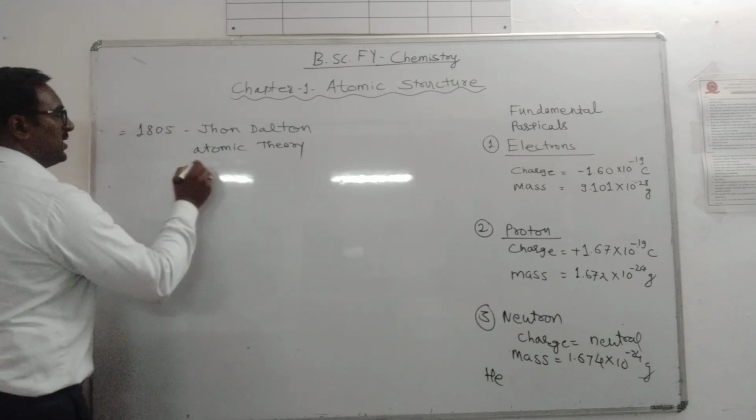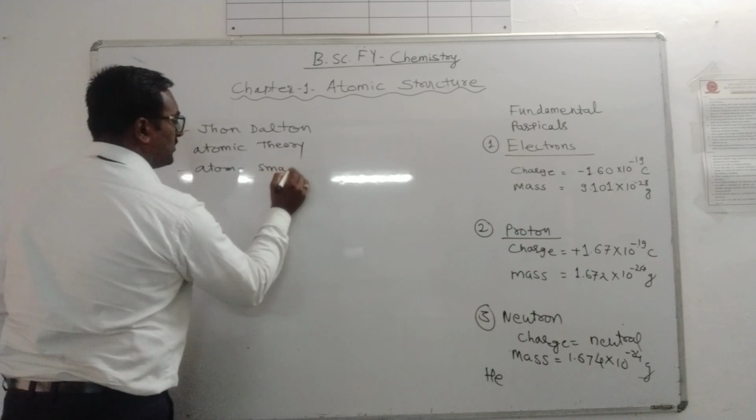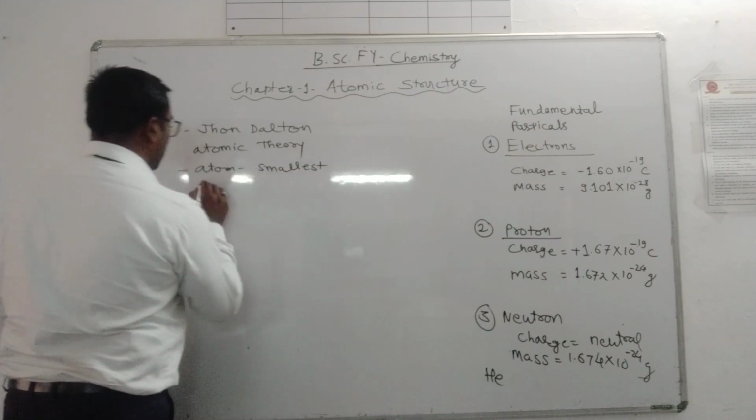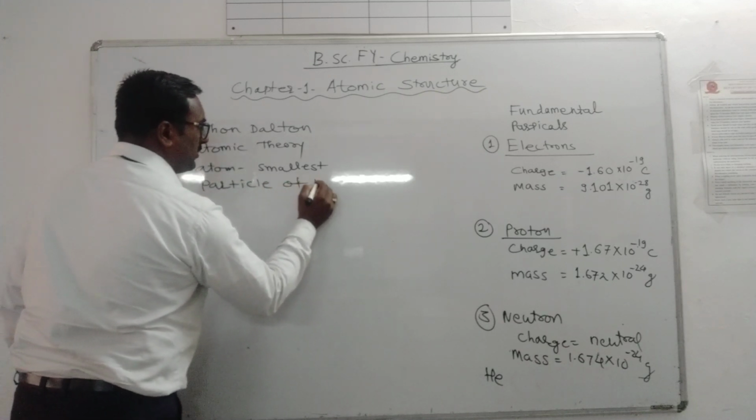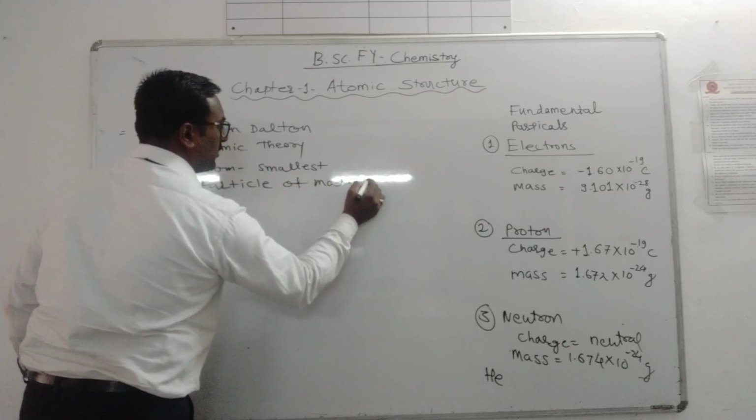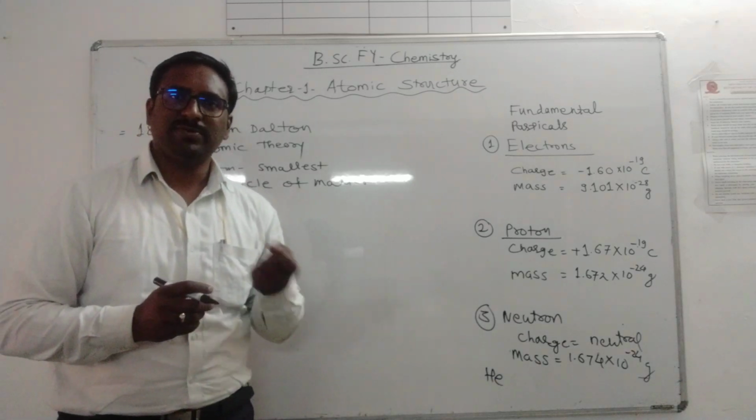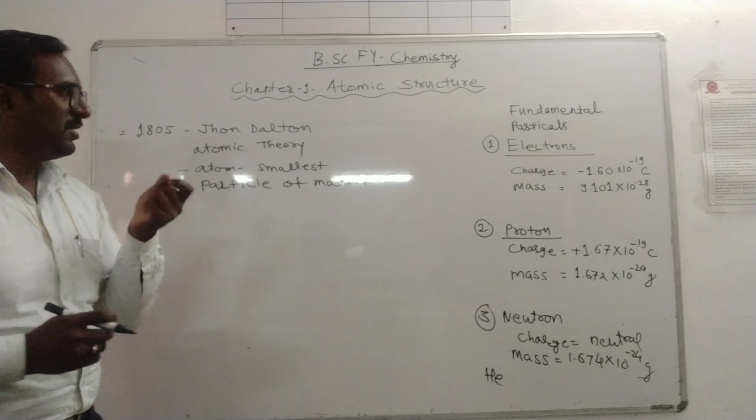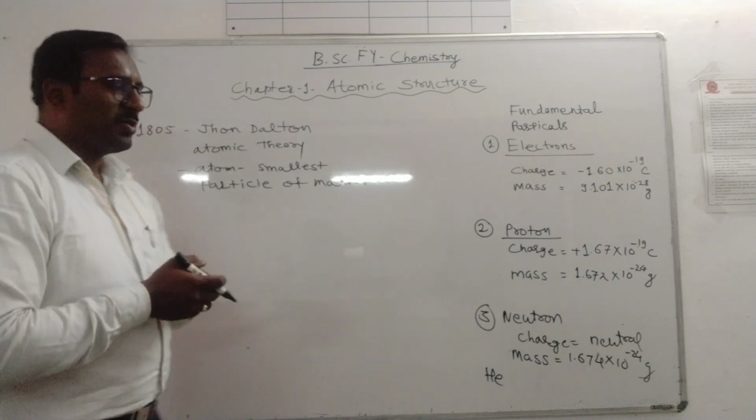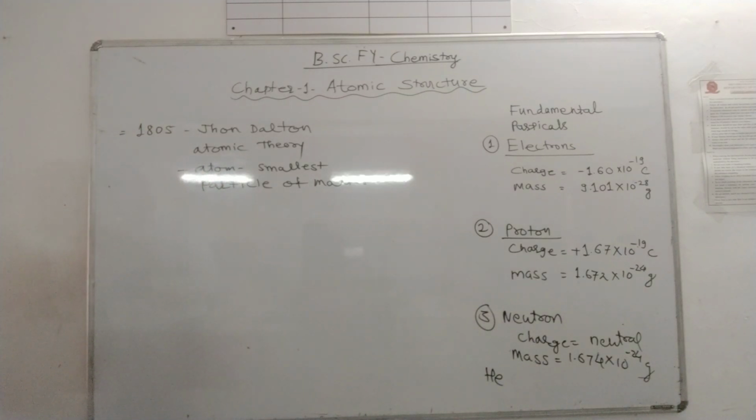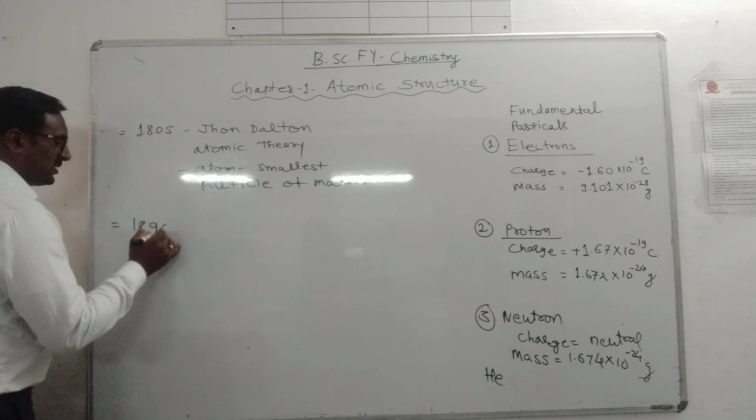According to this theory, atom is the smallest particle of matter which cannot be further divided, the indivisible part of matter. But in further development came the discovery of cathode rays by the scientist Sir J.J. Thomson in 1896. In 1896, what happened?